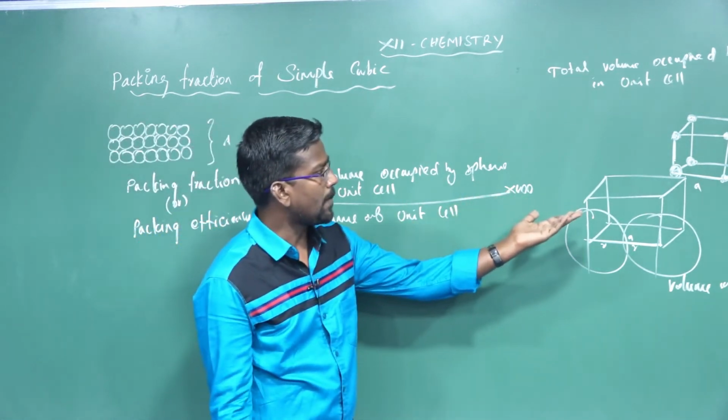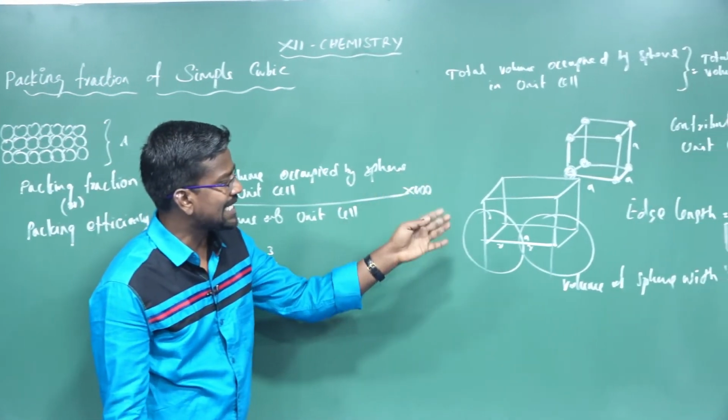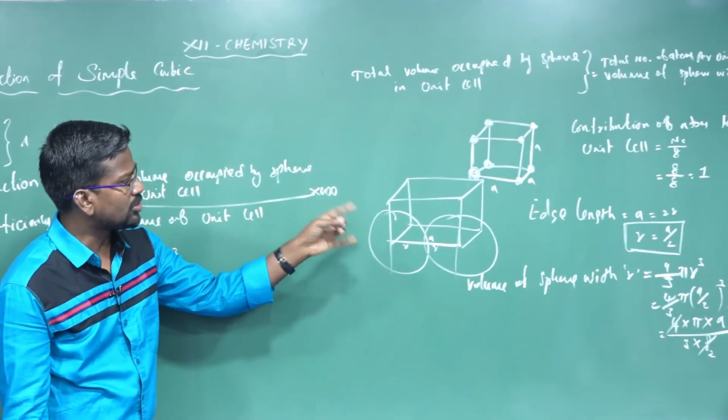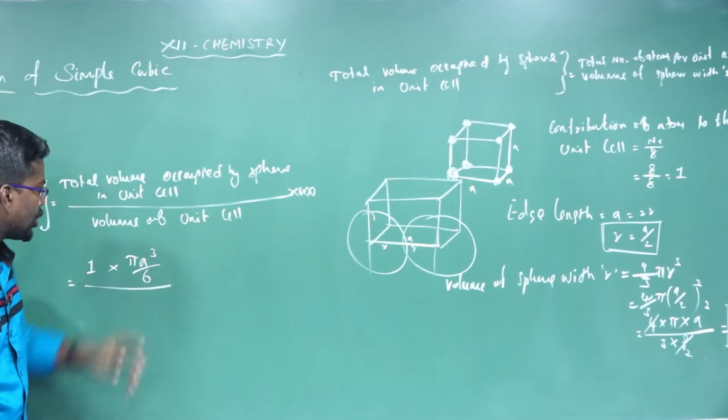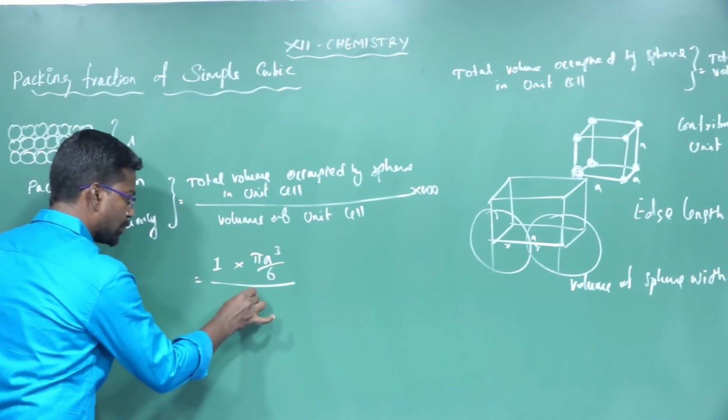In a cubic system, all sides are equal. The length, breadth and height are equal. Length equals a, breadth also equals a, height also equals a. So the volume of the unit cell is equal to a cube.